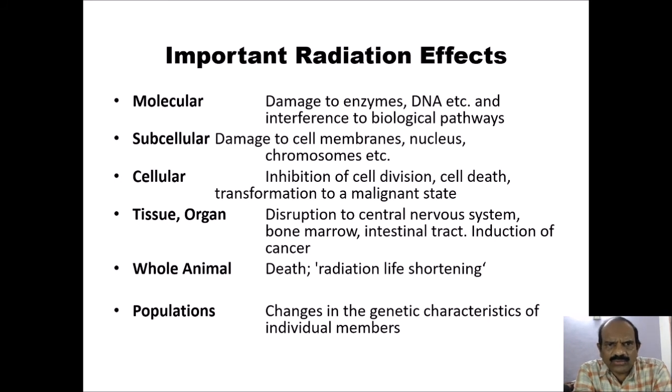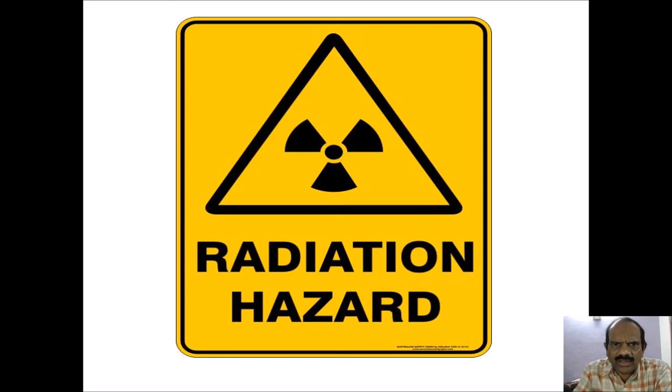What is the effect on the whole animal? Death, or the major effect observed is radiation life shortening. If the whole population is affected, changes in the genetic characteristics of the individual members are observed. You may come across this sign, which indicates a radioactivity zone or radiation hazard. This is the commonest sign which we observe. If you observe it, be aware that it indicates a radiation zone and that radiation hazards have been observed.